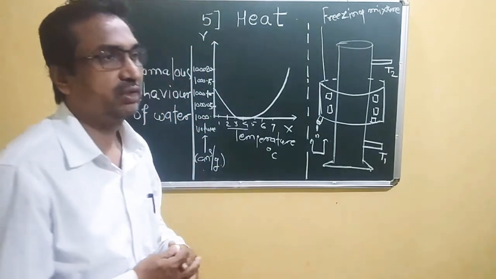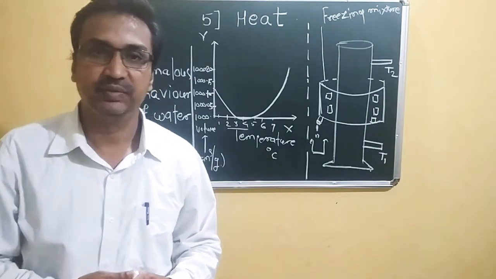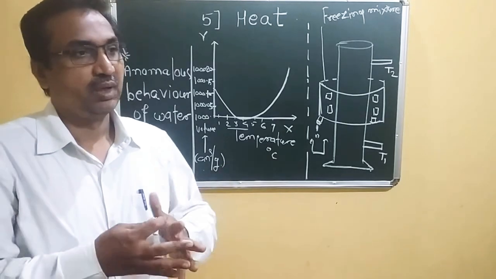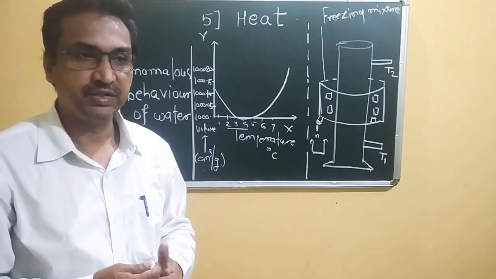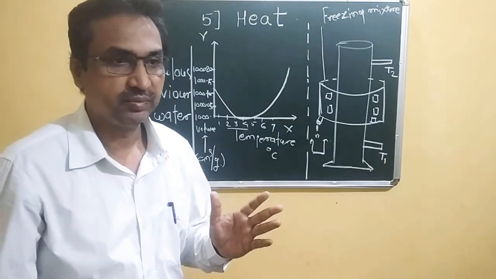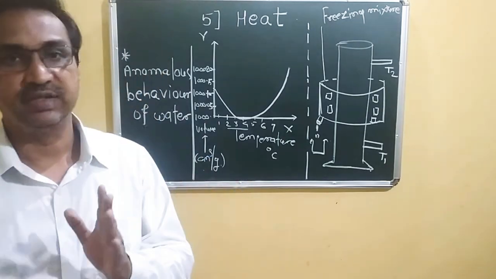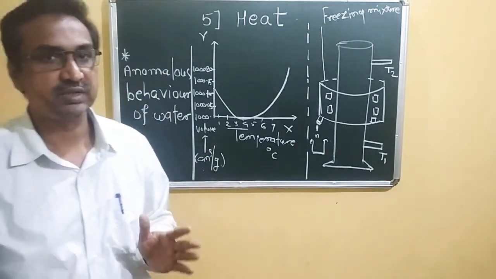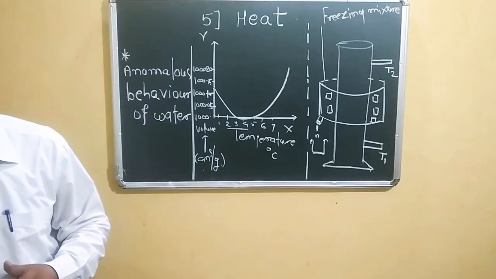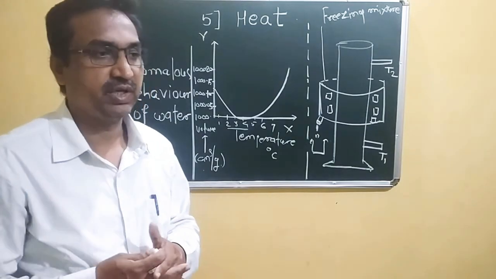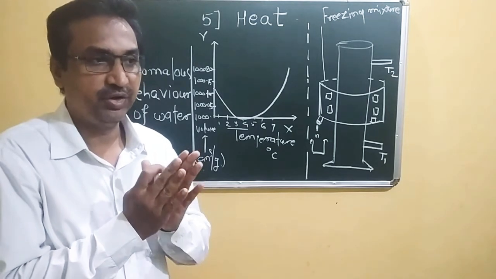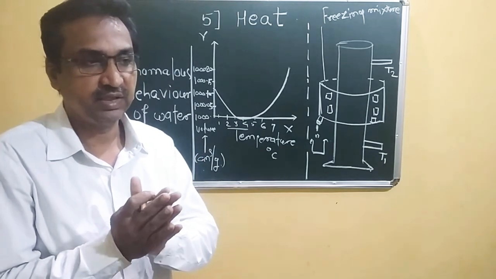Generally we can see that when water is heated, when a liquid is heated, it expands, its volume increases and density decreases. But what happens when we heat water from 0 degree Celsius to 4 degree Celsius? There are some exceptional things that happen there, and some special features we can see there. We are starting heating from 0 degree Celsius up to 4 degree Celsius. In between them,